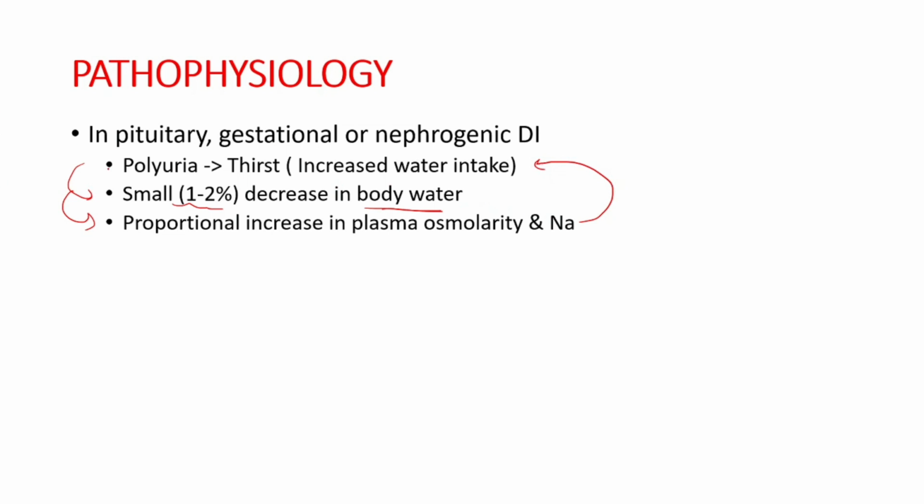Now, this polyuria in this setting is occurring due to the defect in AVP. Either the AVP is not produced in pituitary causes, or it is not able to act in nephrogenic diabetes insipidus, or it is being destroyed by the aminopeptidase produced by the placenta. Now, in all these conditions, hypernatremia or the signs of dehydration do not develop unless the patient also has a defect in thirst or fails to increase fluid intake for any other reason.